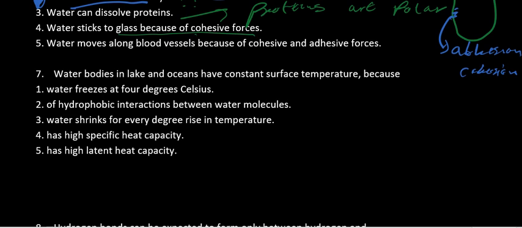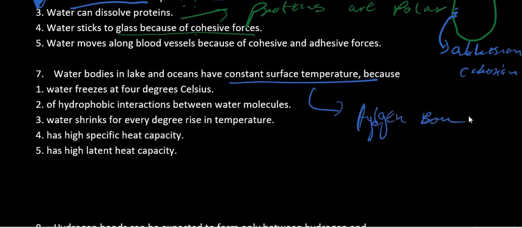Water bodies in a lake have constant surface temperature. This is due to the hydrogen bonds. The hydrogen bonds become so strong that they cause water to have a high specific heat capacity.